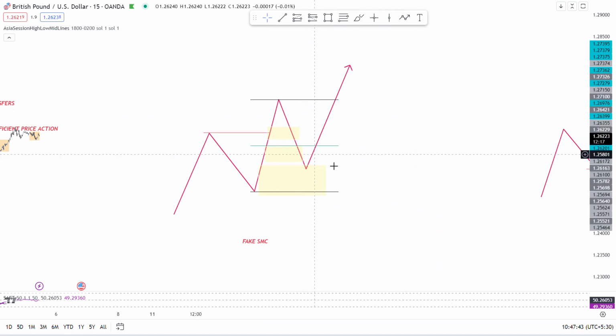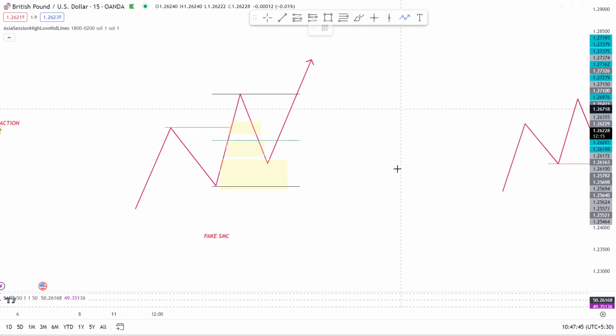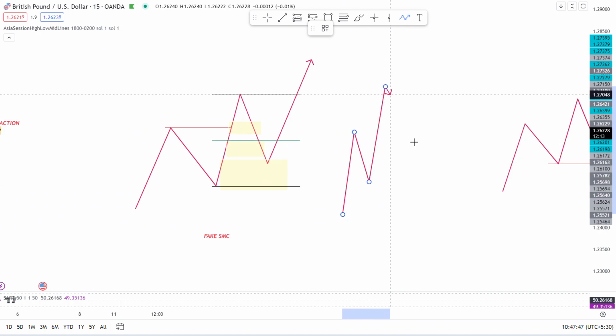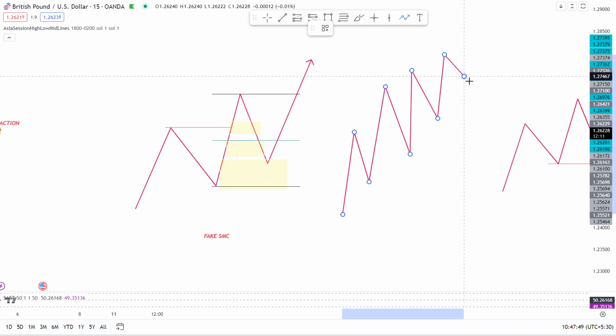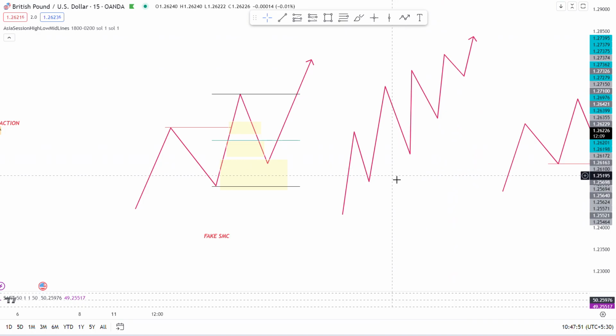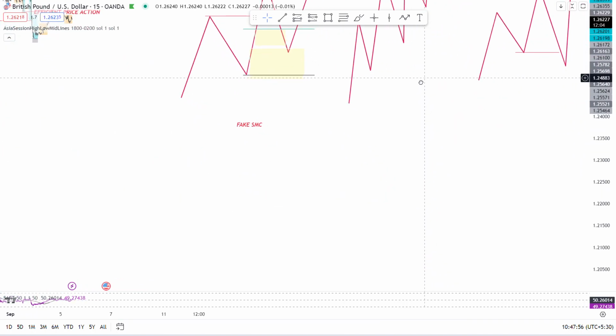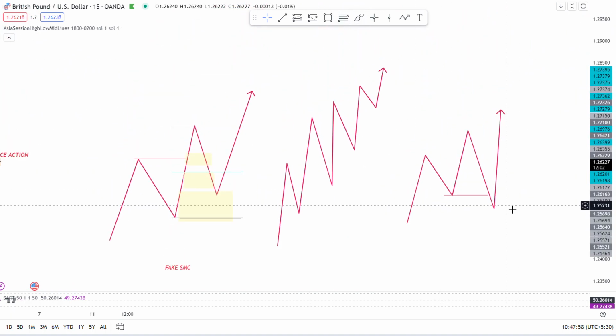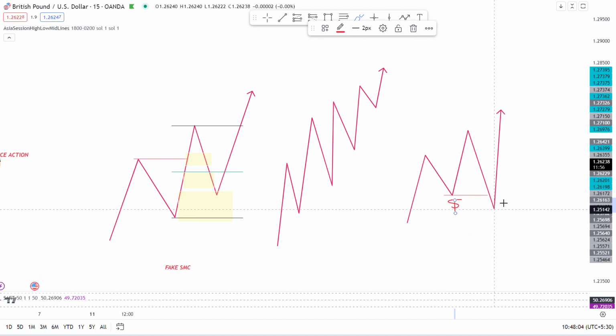But the market doesn't move in a simple structural manner. It is completely fake. It is the building up of liquidity. Somehow the market moves like this. It will take the liquidity of the smart money people. Smart money people's liquidity got taken out. Now it will move. This is called the LIT template, liquidity inducement template.